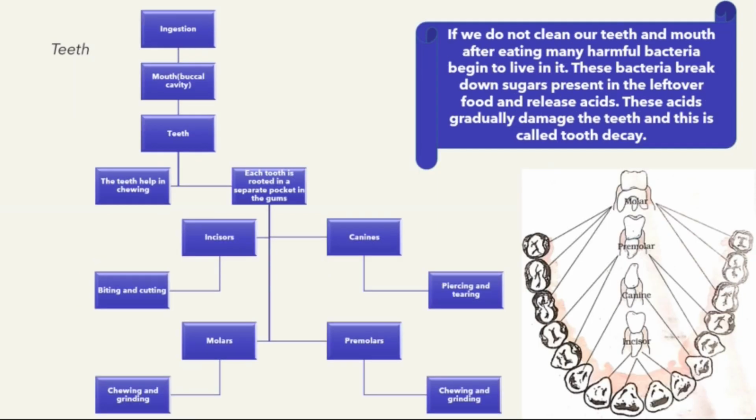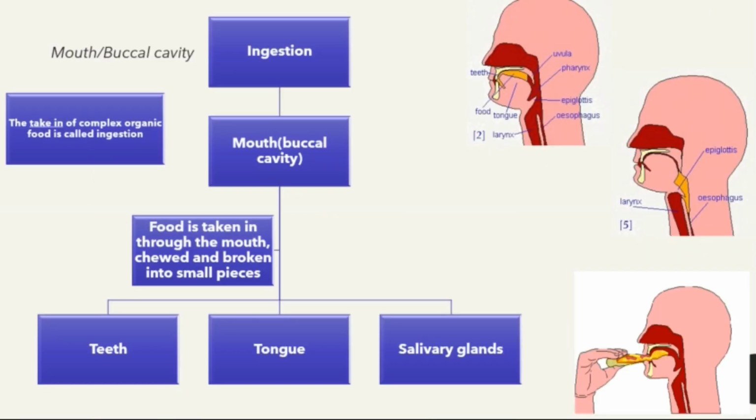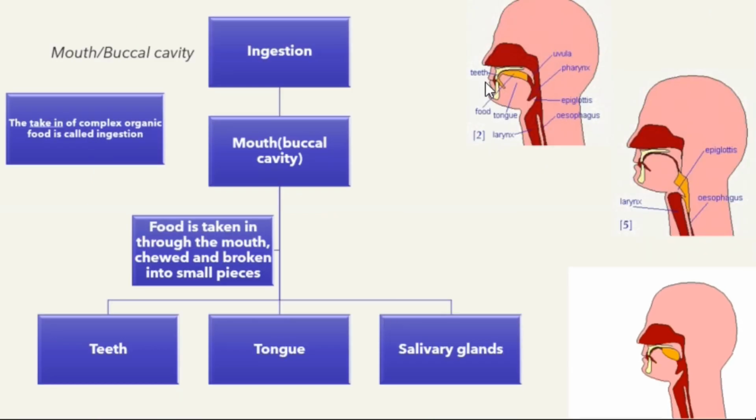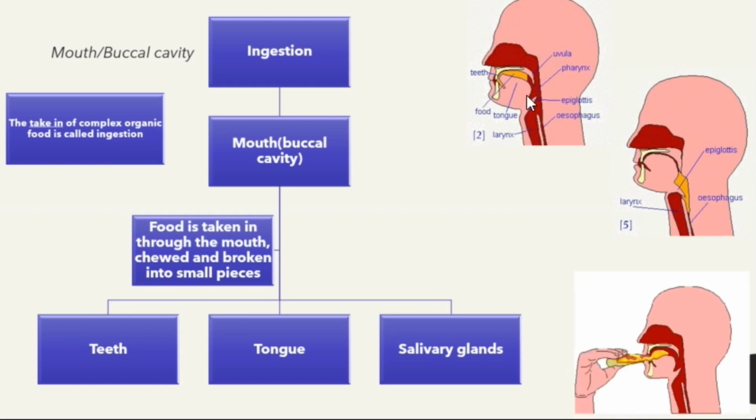Now, if I come back to the previous slide, yeah, this is a really clear diagram of what is happening. When we are breathing normally, the air comes in through the nose and then it goes into the windpipe. But during swallowing, this valve over here, as you can see, is covering the way into the windpipe so that the food does not enter the windpipe.